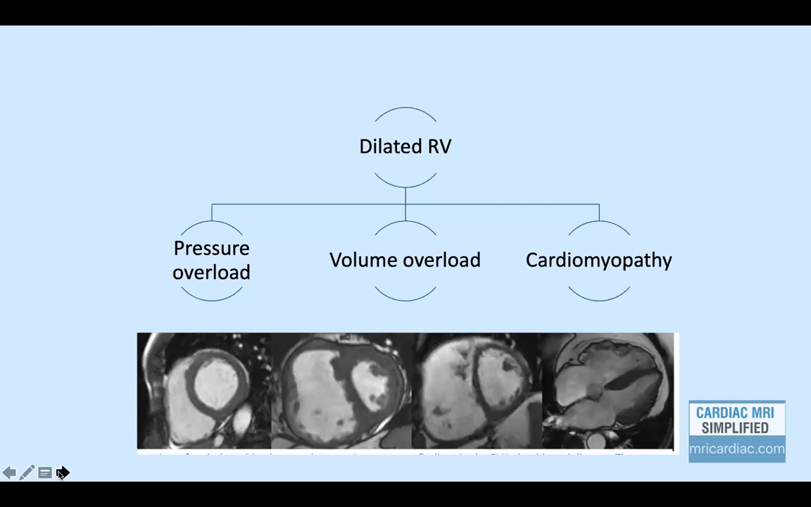So whenever you see a dilated right ventricle, you have to think whether it is either pressure overload, as you see in cases of pulmonary hypertension, or RV hypertrophy, volume overload when the RV is significantly enlarged, or it could be in cases of RV primary cardiomyopathy.